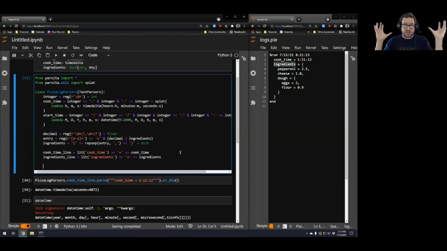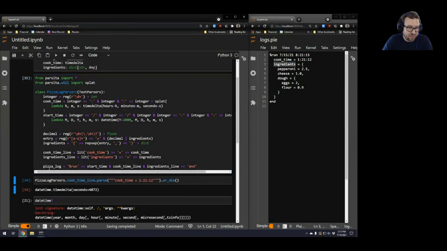All right, and then we put all the pieces together into a pizza log, which starts with a $run, which I want to discard, which is then followed by the start time, and then followed by a cook time line, which is then followed by the ingredients line. And that's followed by an end, which I want to discard.